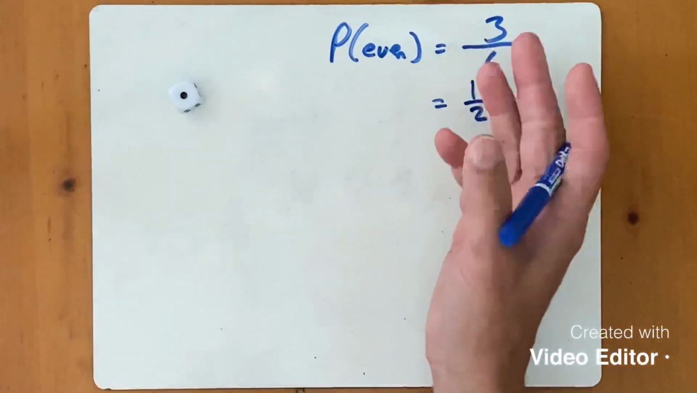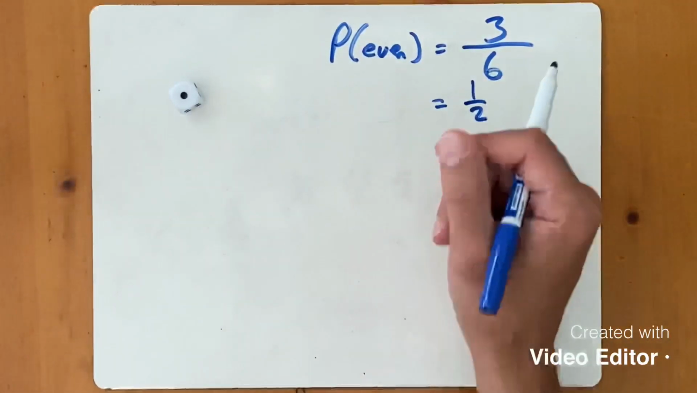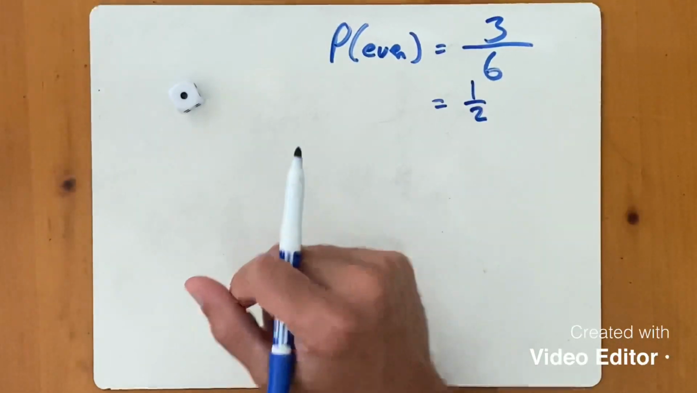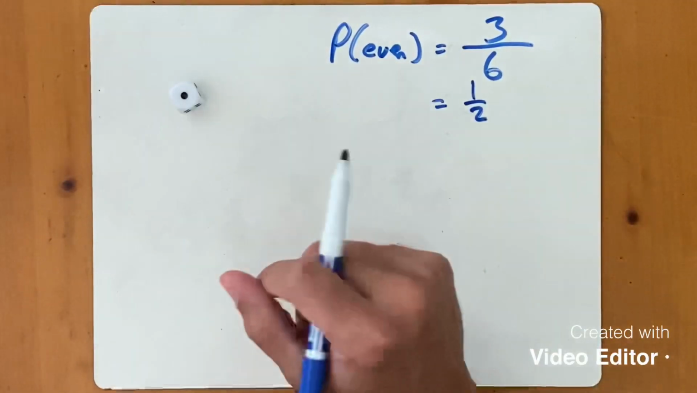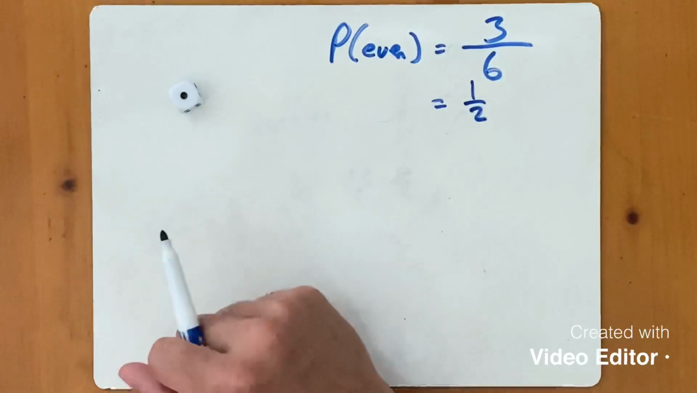So there's about a 50% chance that if I roll it, it will come up an even number. Because there are the same amount of evens as odds, those two are known as equally likely. The same chance, a 50-50 shot of them coming up.